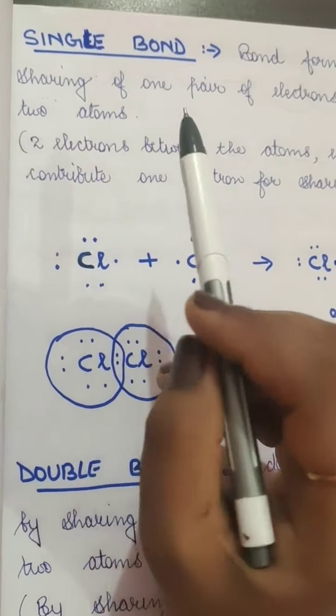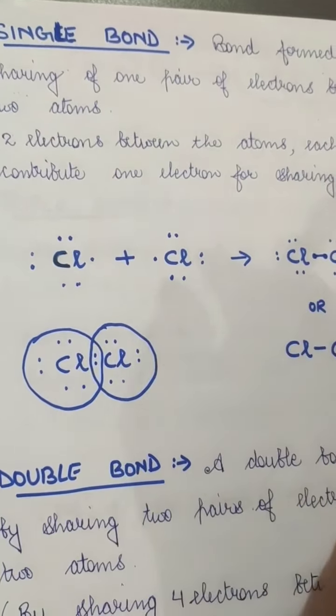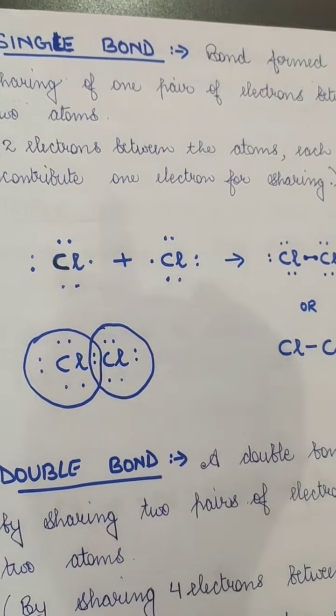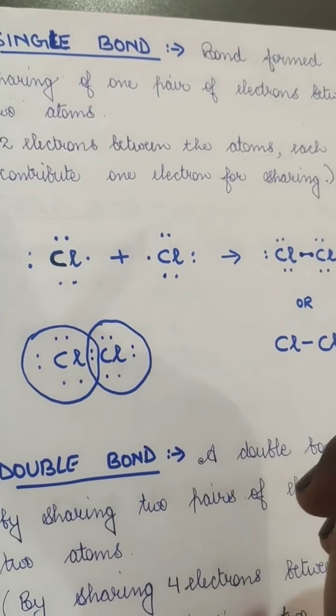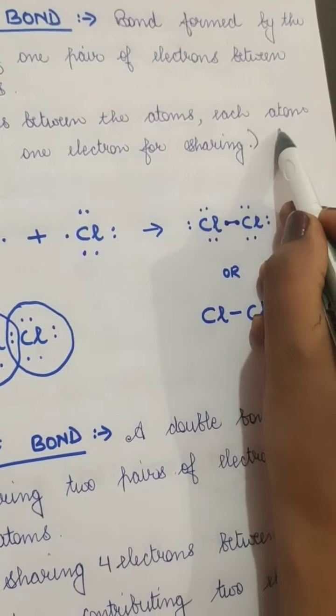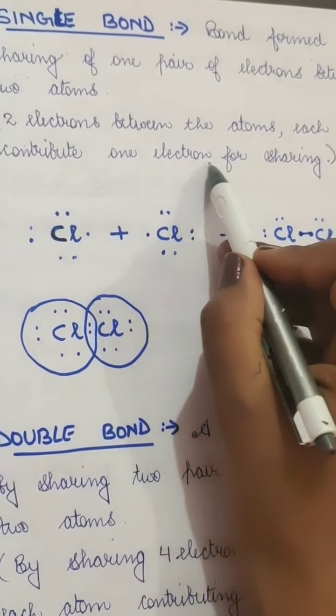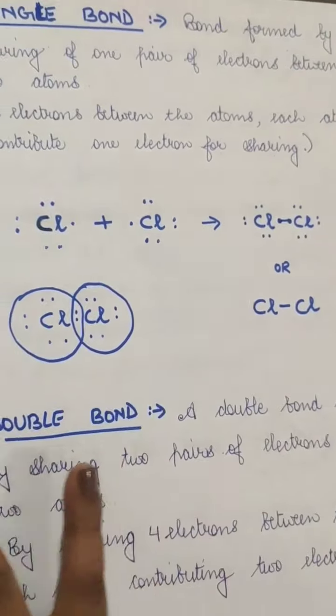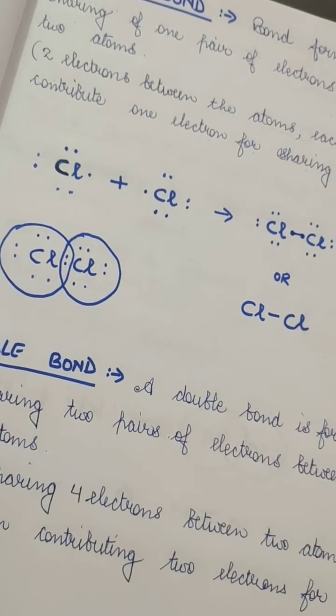That means when 2 atoms share electrons, they will have a single pair, only 2 electrons between the atoms. Each atom contributes 1 electron for sharing.